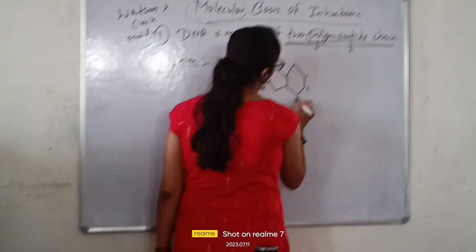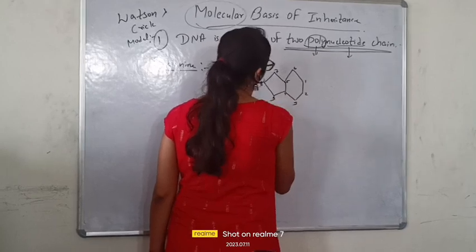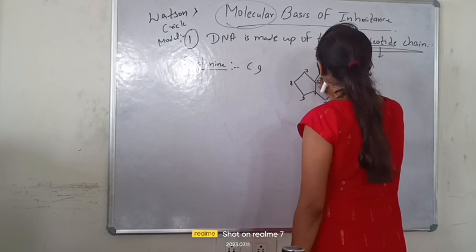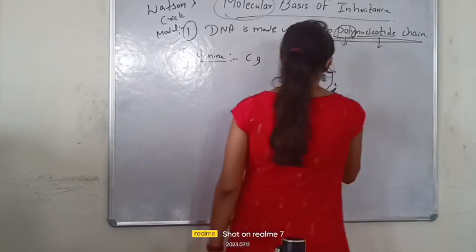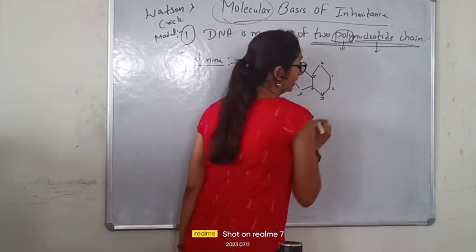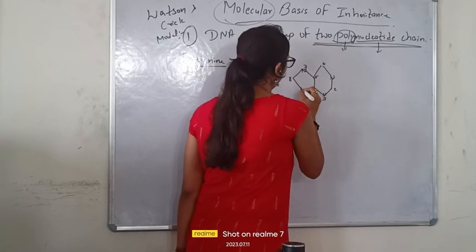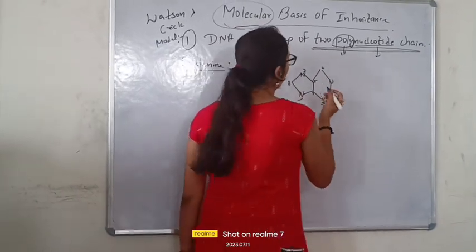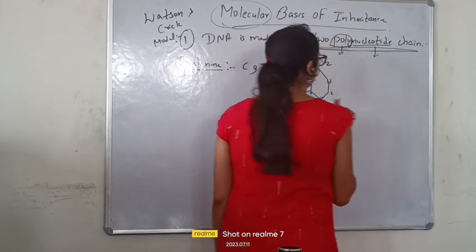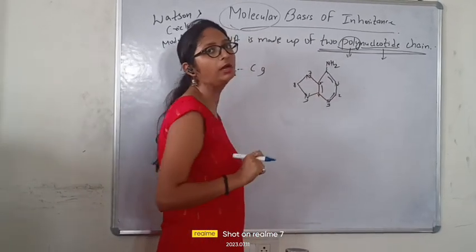1 2 3 4 5 6 7 8. Okay, you can see the 9 carbon is present here. Fine. Now what you do simply here. Okay, here. Fine. What you do? You have to just put here N. Here also put N. Here also put N. Here also put N. Fine. Then here at the 6th position form NH2. Fine. NH2. Then this double bond. This is how your adenine looks like.